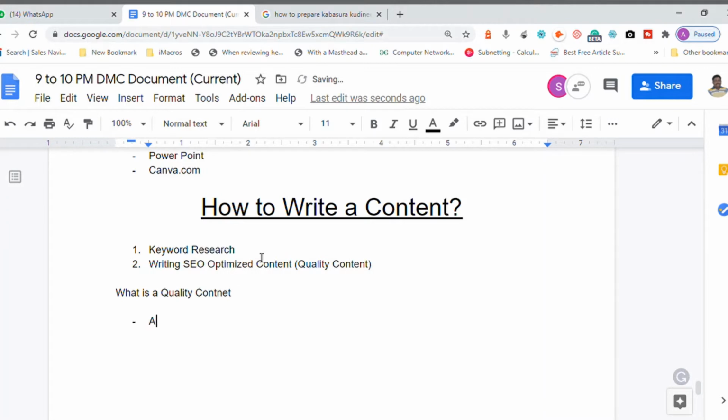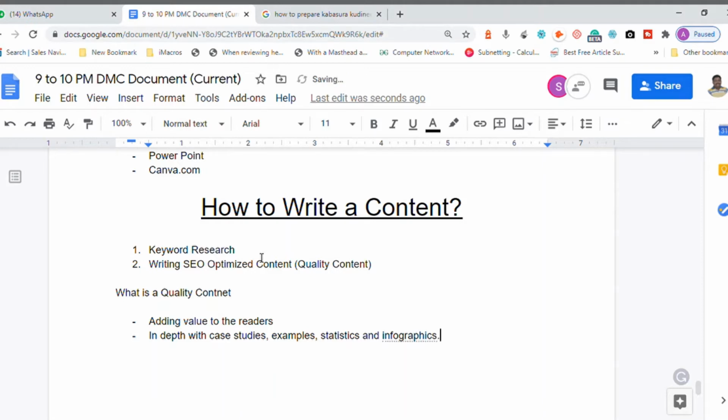Number one, adding value to the readers or the visitors. Generally, quality content is in depth with case studies, examples, statistics, and infographics.